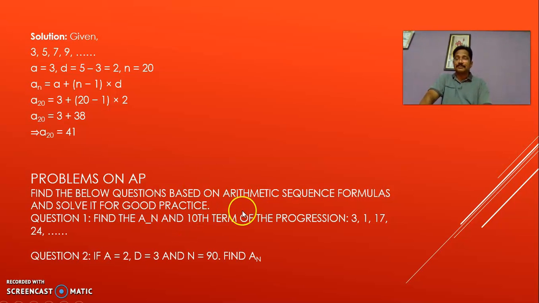Find the following using the formulas of the progression: the 10th term of the arithmetic progression, you have to find it. Okay, I've just